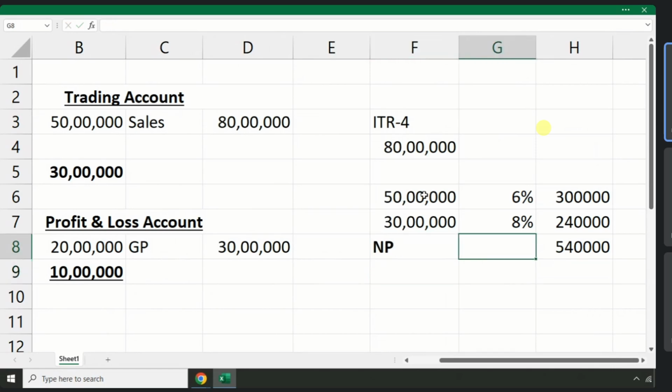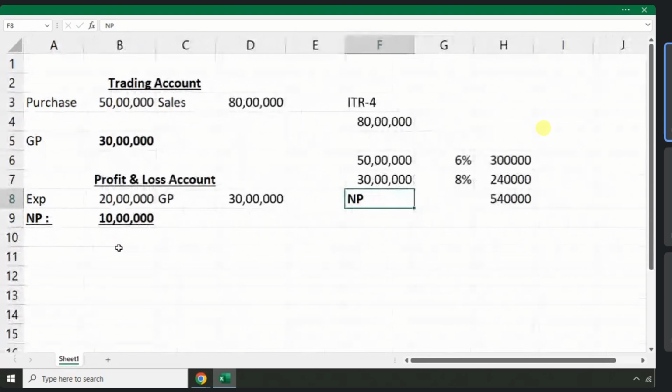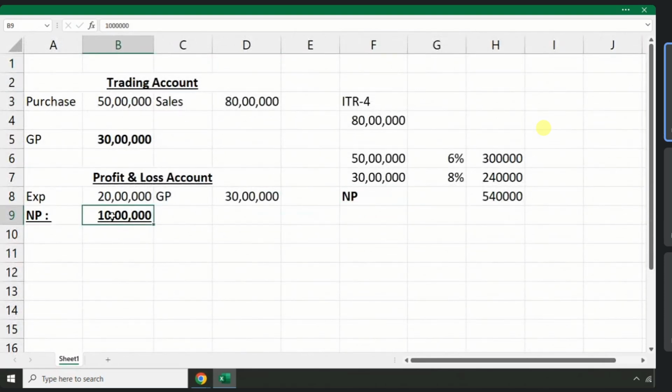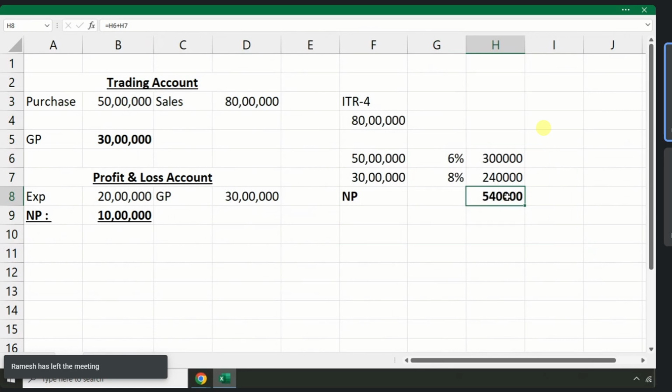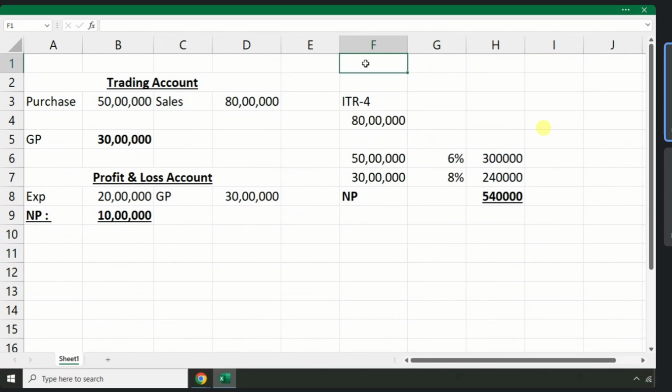So as per original books of accounts, my profit is 10 lakhs. As per the presumptive taxation scheme, my profit is only 5,40,000. So let's say this is happening in the financial year 21-22. So what is my profit? 5,40,000.